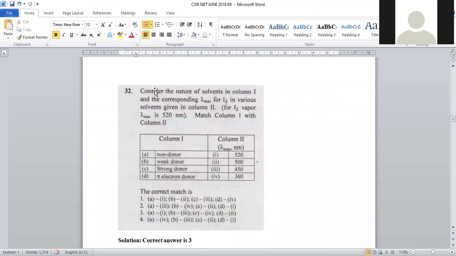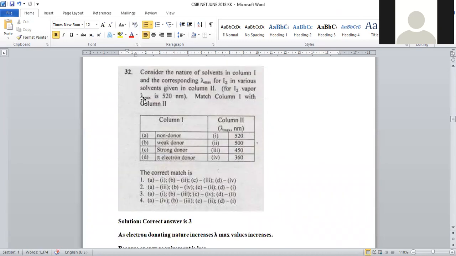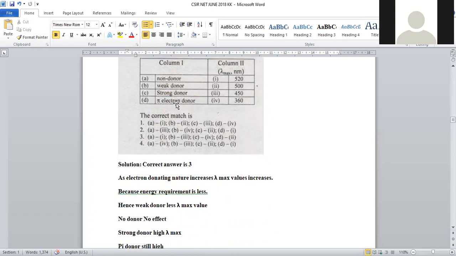And the next question: consider the nature of solvent in column 1 and the corresponding lambda max values for iodine in the various solvents given in column 2. Lambda max values are given. It is the kind of electronic spectroscopy. Match column 1 with column 2. One more term is also given: iodine under vapor state, lambda max value is given as 520 nanometers.